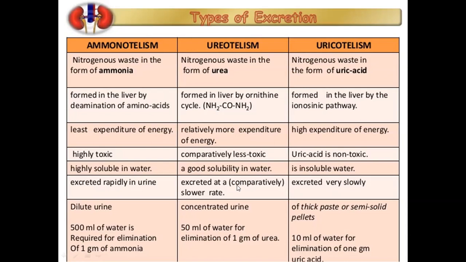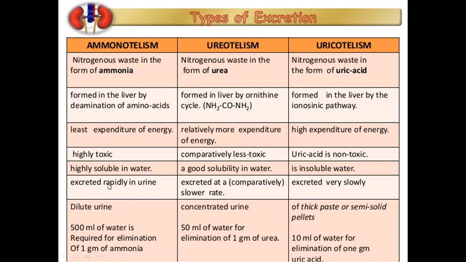If urea stays in the blood for a longer period, though, it will become a problem to the organism. Uric acid can be excreted very slowly and can stay in the body for a longer period of time, because it is non-toxic and will not cause any problem to the animal.